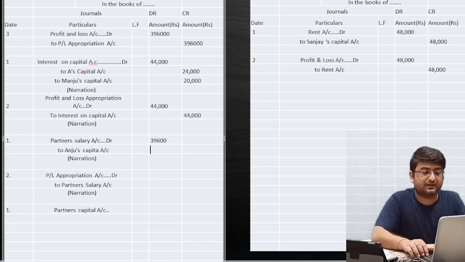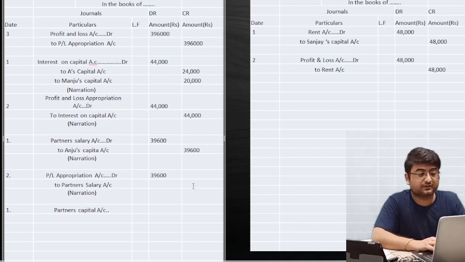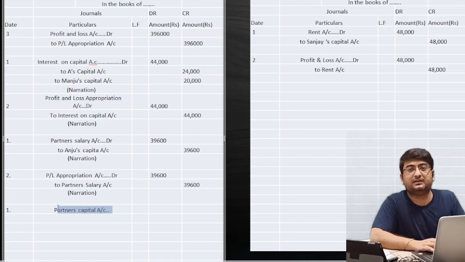Now we have got the amount 39,600, and we'll close that particular entry as well. Okay, it was not Anju's 39,600; it is the closing entry of Anju's salary, 39,600. Okay, we'll look for the partners' interest on drawings later on. We'll get the amount, but rather let me pass the commission part first.